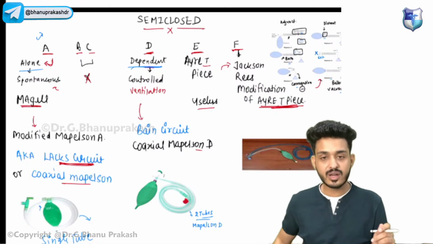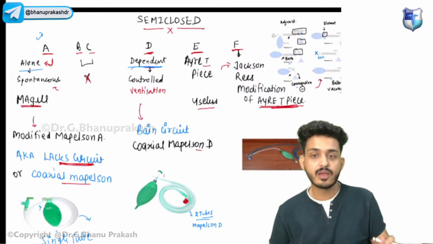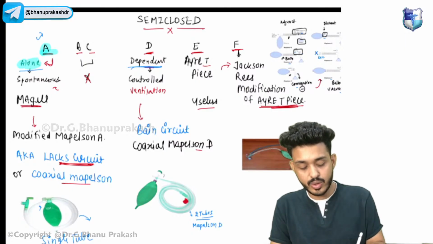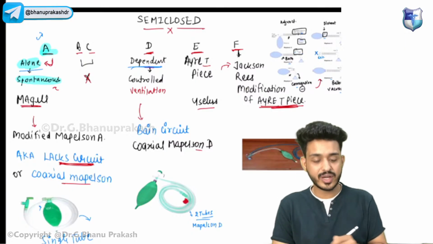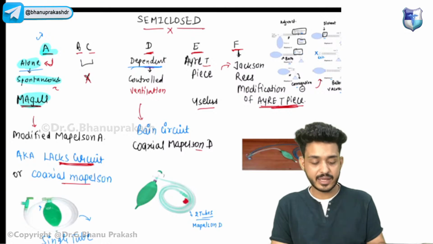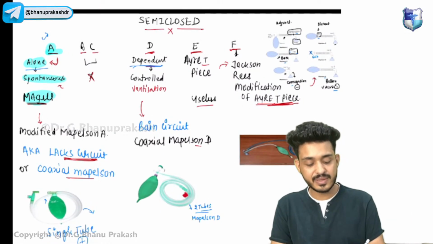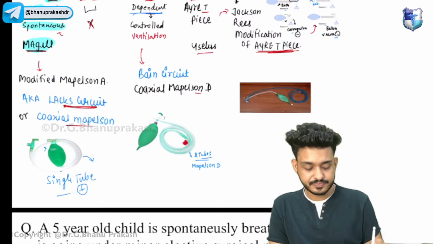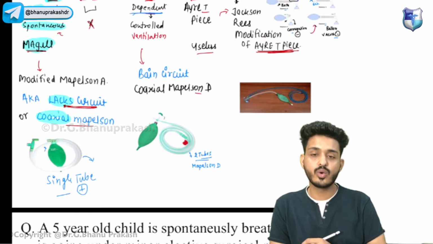So what are the important things that you have to see over here? Whenever I talk in terms of A, A will be alone, also known as spontaneous. A will be eating Maggie. Alone will be eating Maggie, meaning the person will be eating Maggie. This modification is also known as the Lack circuit, also known as coaxial Mapleson.